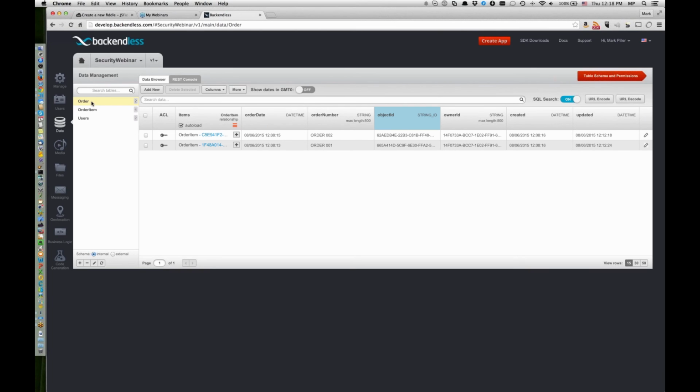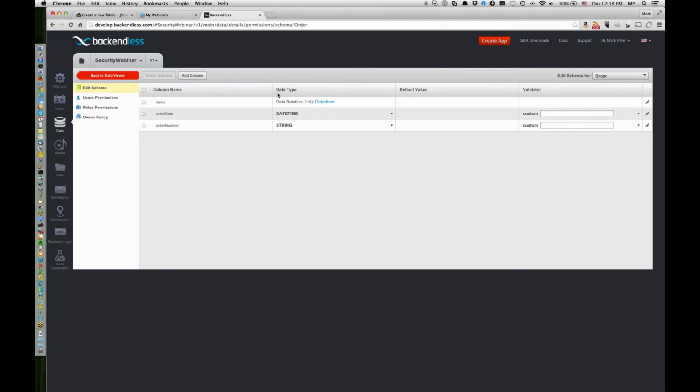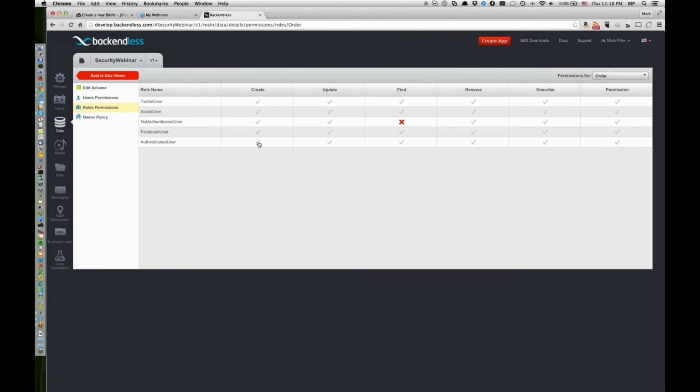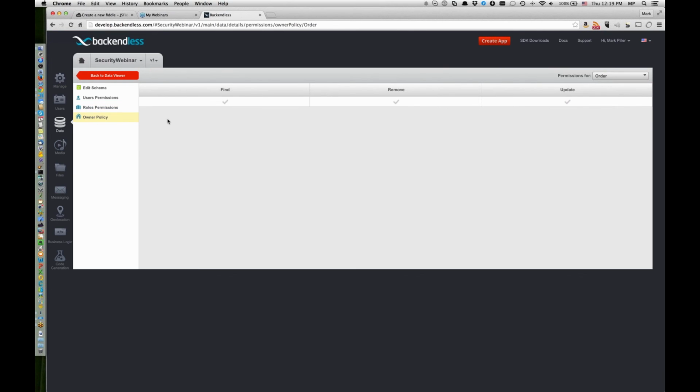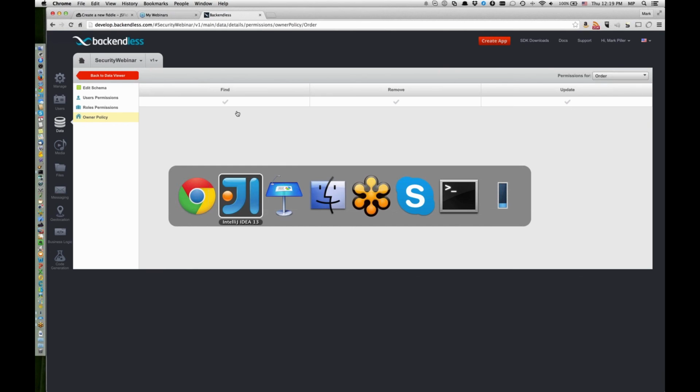So for the order table, if we switch to the roles permission and deny access to both authenticated users and not authenticated users, okay? And I know it may seem counterintuitive because right now we're denying access to both authenticated and not authenticated. However, there is actually a third level of access, which we call owner policy. And you can see it right here. So owner policy says that if you are the owner, find is allowed. And in this case, this is the gray mark because it is inherited from the global matrix.